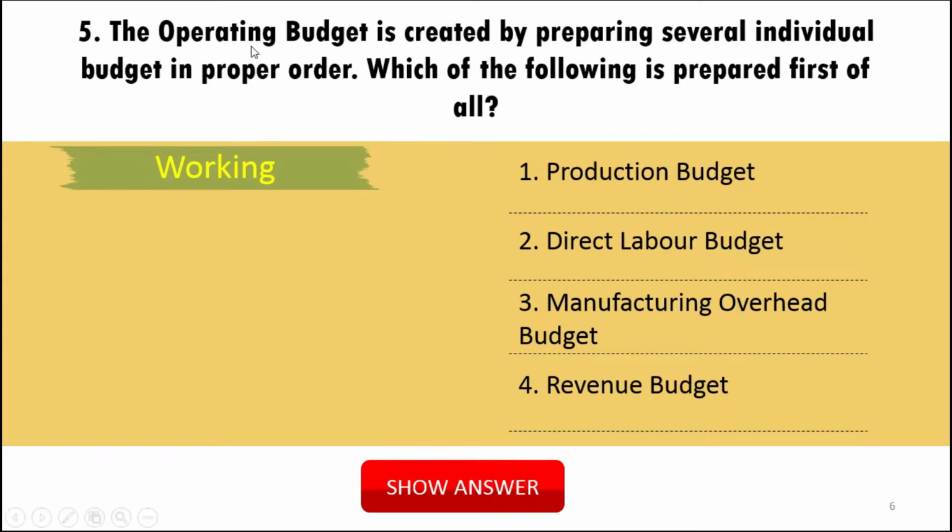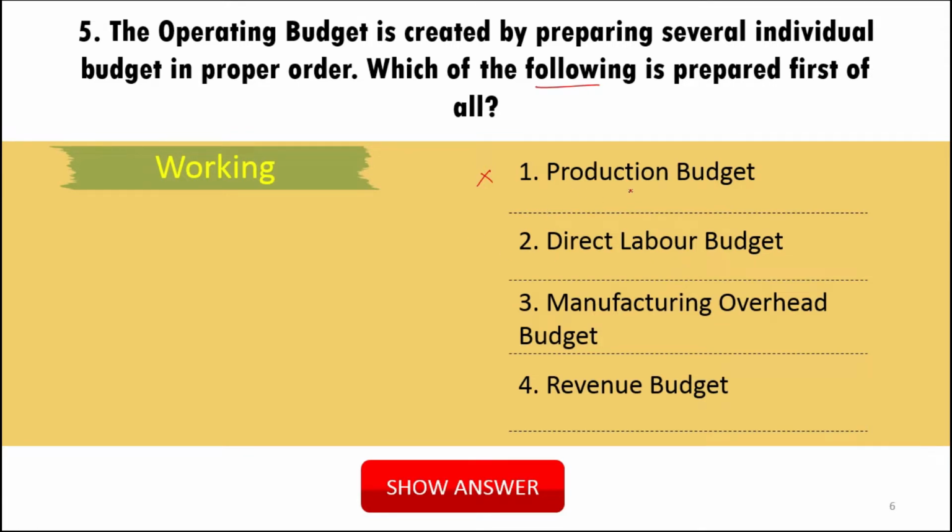Question 5. The operating budget is created by preparing several individual budgets in proper sequence, one after another. Which of the following is prepared first of all? Is it the production budget? No. Is it the direct labor budget? No, of course not, because labor and material will come after the production.